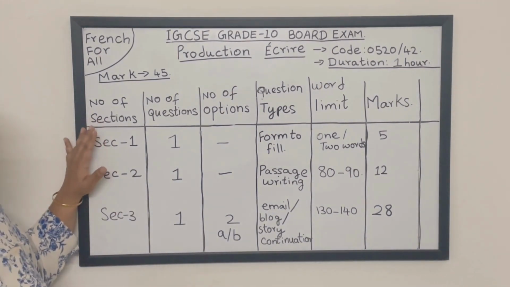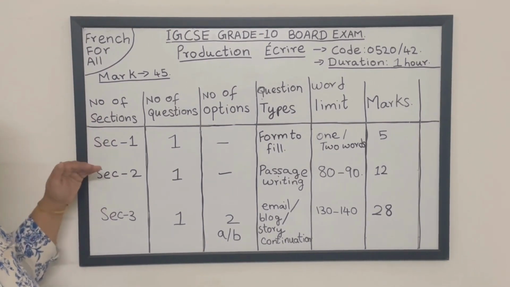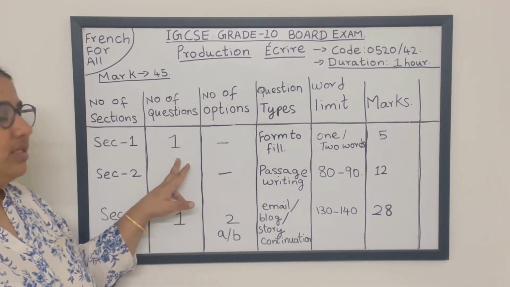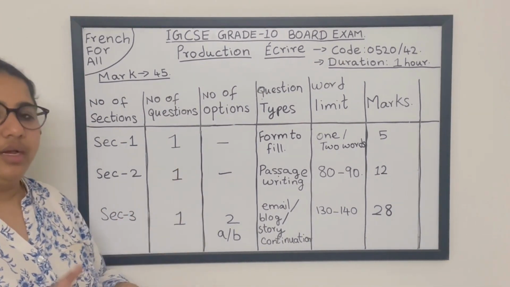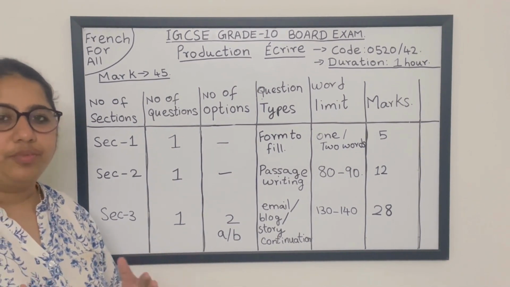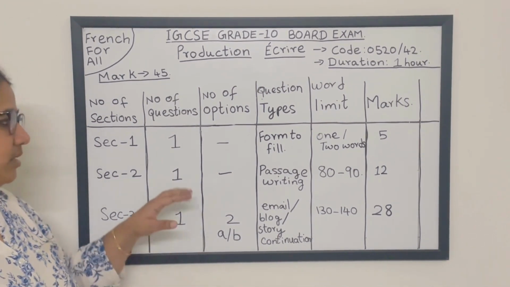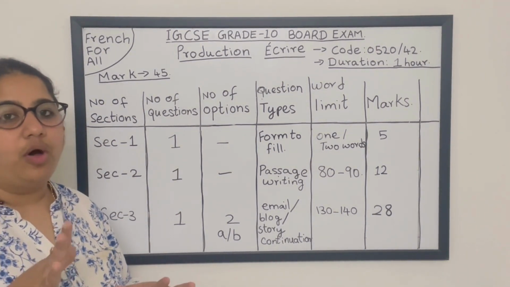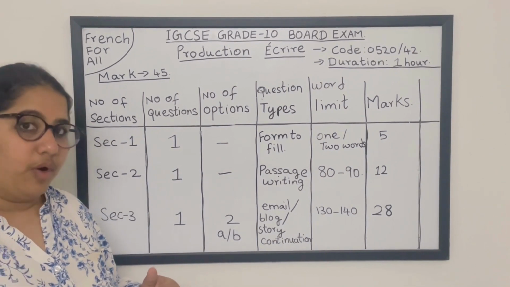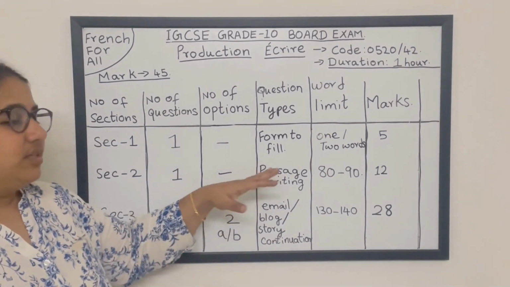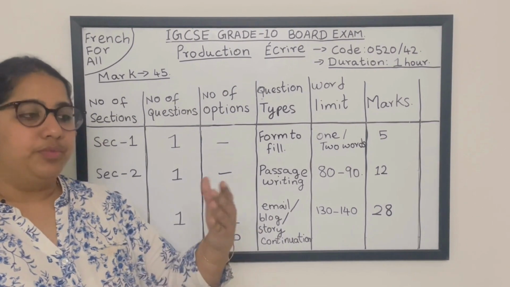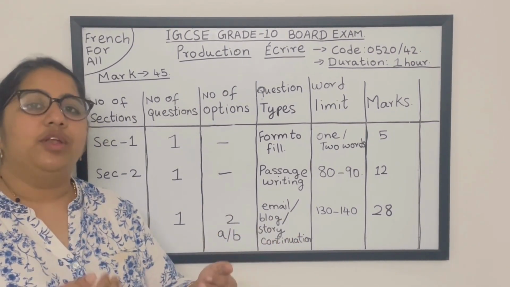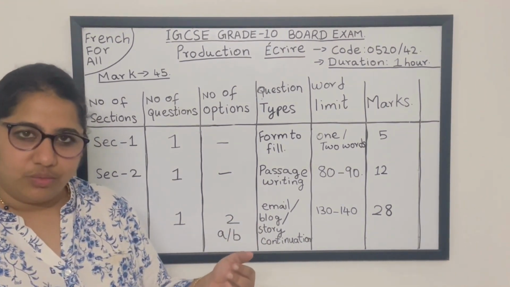So these are the sections in this exam. In section 1, you will have only one question, and this will not have any option. You won't have the option to choose between two questions. Only one. The type of question is going to be in the form of a form, that is, you have to fill in a form. For example, where you are going, when you are going, what places you want to visit, like that.